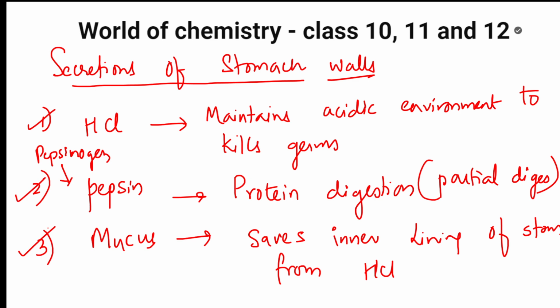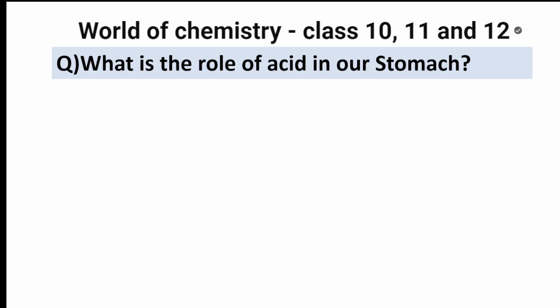That's perfect. Now let us see one question. This is a question from your NCERT. They've asked, what is the role of acid in our stomach? Now you only tell me. Just now I said acid, point number one. First important thing, where is the acid released? You should write, acid is released. I'll write the answer like this for the examiner to understand.